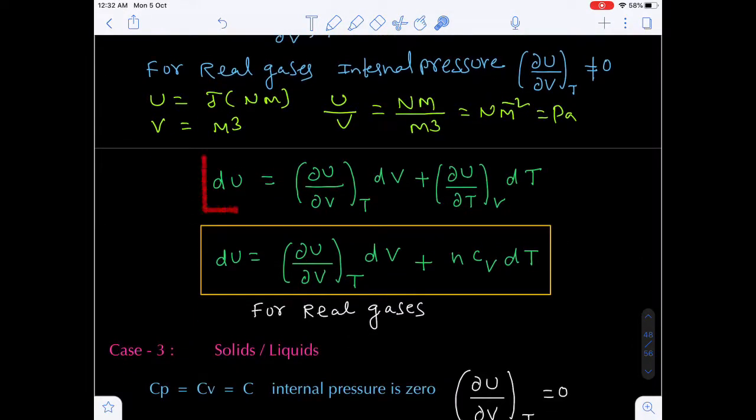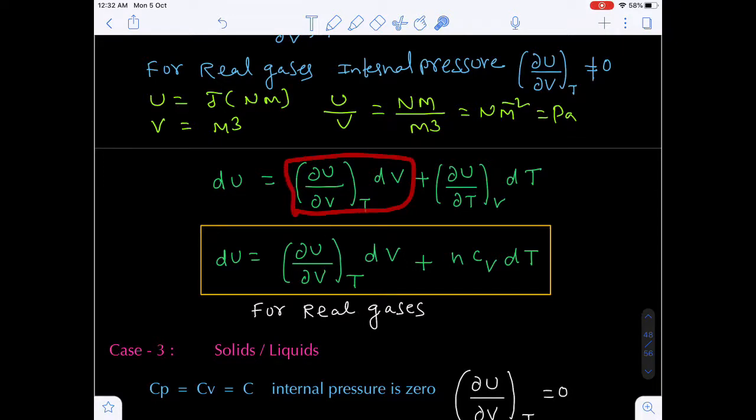Now the next one, what is the exact differential equation? dU equals (∂U/∂V) at constant temperature T into dV, plus (∂U/∂T) at constant volume into dT. Now here, at constant temperature, the change in internal energy with respect to volume is not equal to 0.